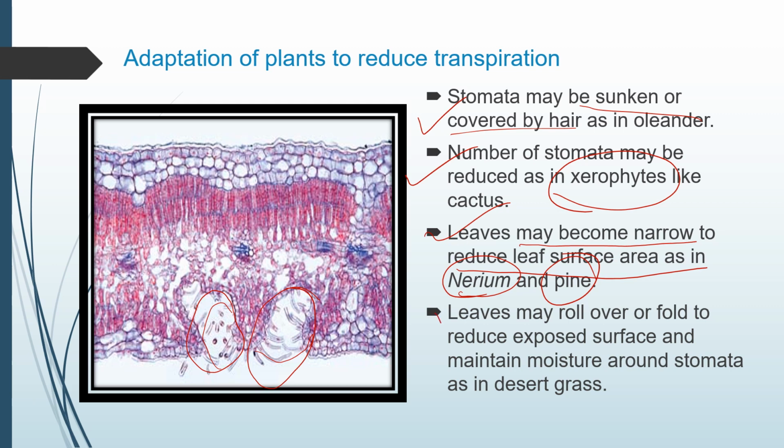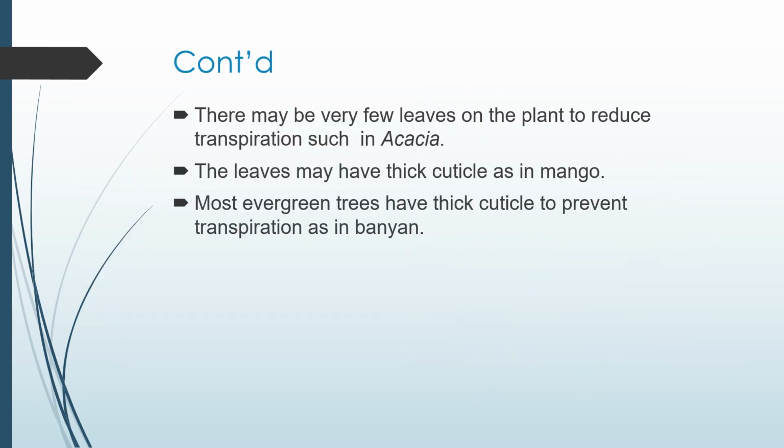Another thing is that leaves may roll over or fold to reduce the exposed surface and maintain the moisture around the stomata, as in desert grass. The more the surface area, the more will be the loss of water. So they roll them to reduce the surface area and maintain the moisture around the stomata. There are many more adaptations to reduce transpiration. So let us move on to the next one.